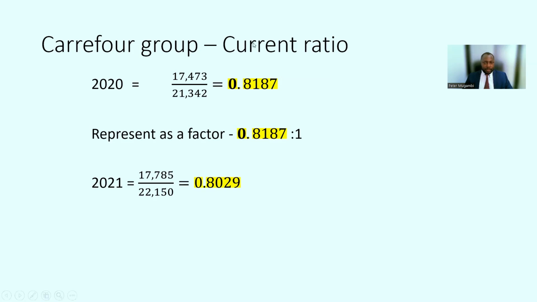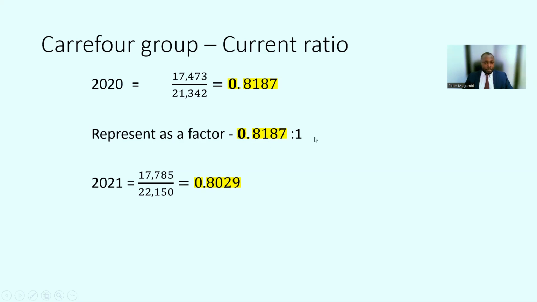So again, you want to present this number as a factor. So this is now the current ratio for Carrefour for the year 2020, which is 0.8187 into 1. Again, if you have followed that, I just mentioned that an ideal ratio would be 2:1.